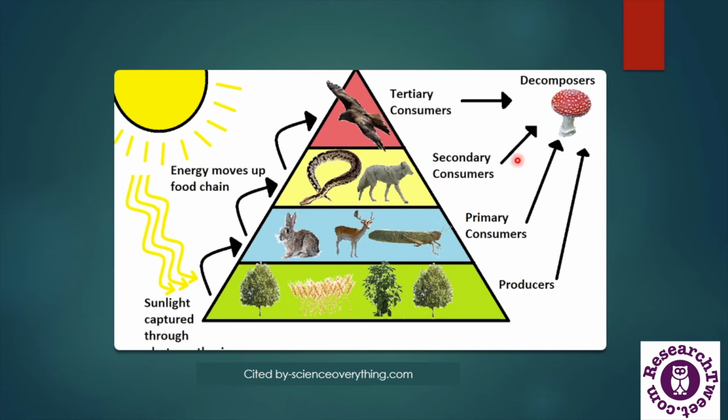And here we can see the decomposers, who decompose all the dead organic materials from all these trophic levels, and these arrows indicate the transfer of energy from one energy level to another trophic level.